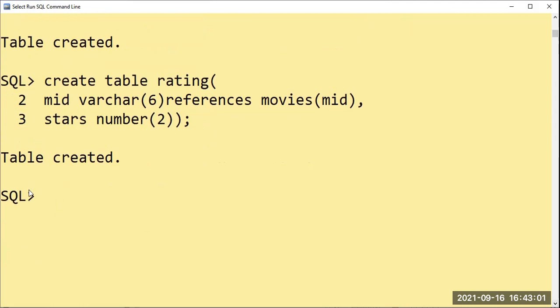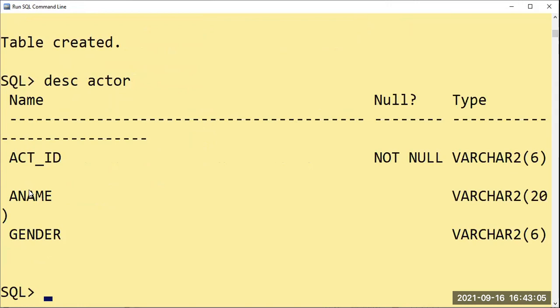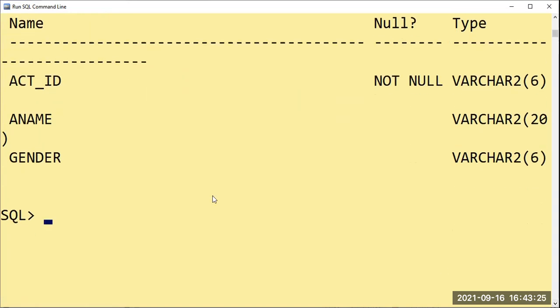So first of all, I'll describe my table as actor. So here I have name, not null. I'm sorry, type here. My first is actor ID. After that, name and gender. So I shall proceed with the insertion of the values. I hope you know the syntax for the insertion of the values. Insert into actor, sorry, values.